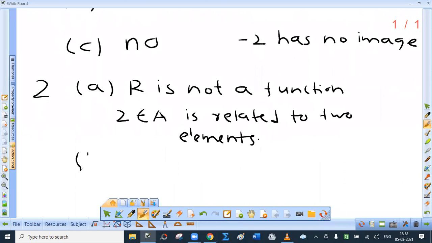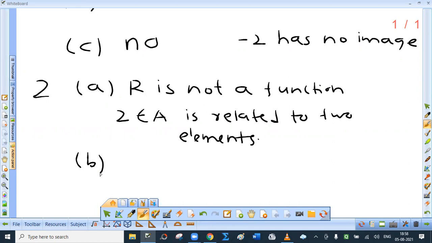See, if your concepts are clear, you won't find this difficult. What about B? (1, 2), (2, -1), (3, 1), (4, 3). See, you have to be very careful. The first elements should belong to A strictly, and second elements should belong to set B. Don't just observe that each element is uniquely associated.